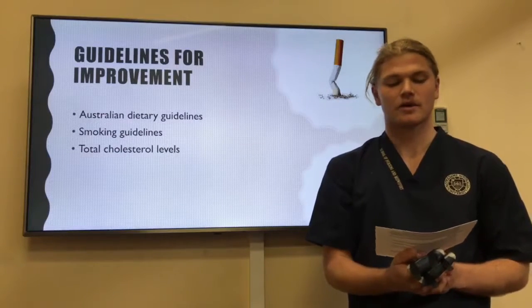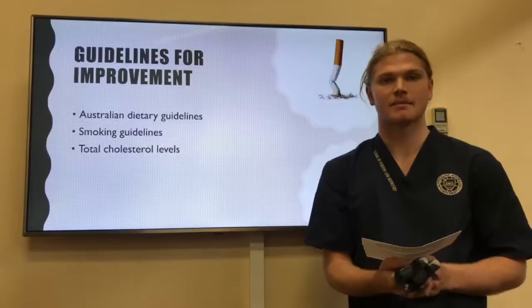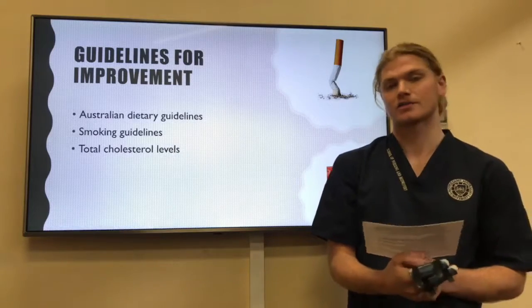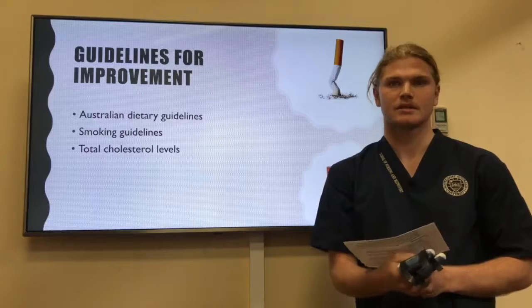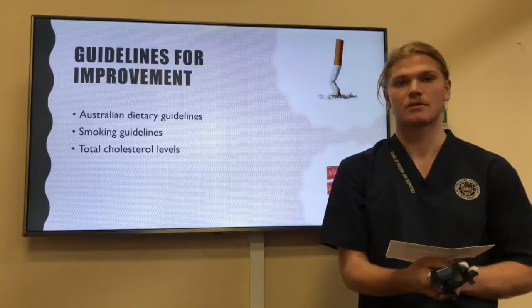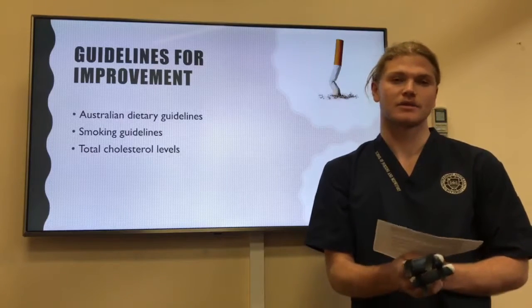It is key to find alternatives such as cutting back or reducing the amount you smoke, nicotine patches or nicotine gum. And finally, total cholesterol levels. You should know the difference between low density lipoproteins, the bad cholesterol, and high density lipoproteins, the good cholesterol, where you can find them in your diet, and the healthy levels of cholesterol in your...